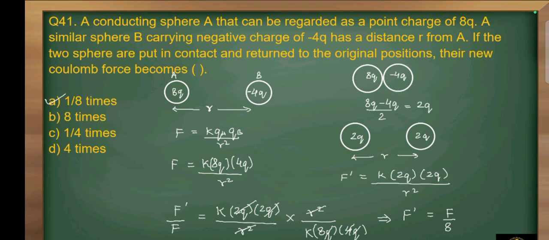And when these two spheres are put in contact, then there will be redistribution of charges. So the charge will become 8q minus 4q divided by 2, which is equal to 2q. And now these two spheres are placed at the distance of r. So the Coulomb force will become K into 2q into 2q divided by r square. Then we will take the ratio of F dash divided by F and solve this, and it will become F dash is equal to F by 8. So the new force will become 1 by 8 times of the initial force.